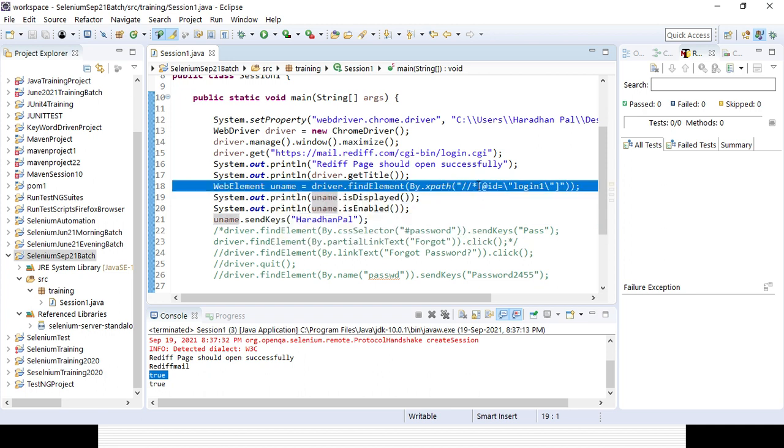That is the reason in real time we should not use any standalone code. We should definitely go with some framework. It can be data driven, it can be keyword driven, it can be a combination of data driven and keyword driven, and definitely we should use some object pattern. It can be page object model or singleton design pattern, but nowadays most of the projects are using only the page object model, which is nothing but POM.